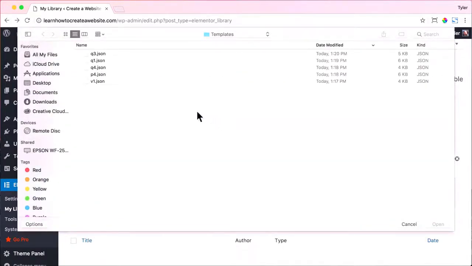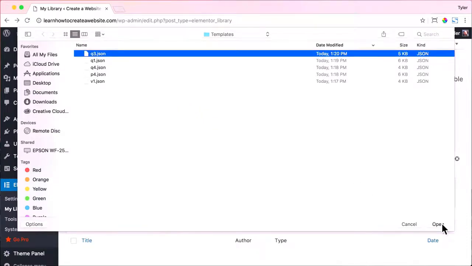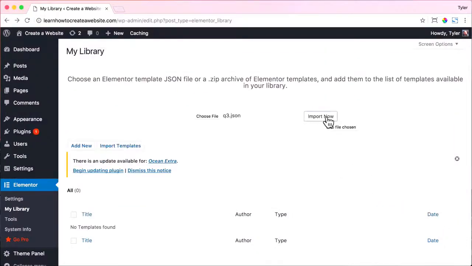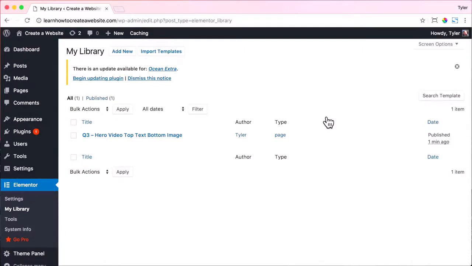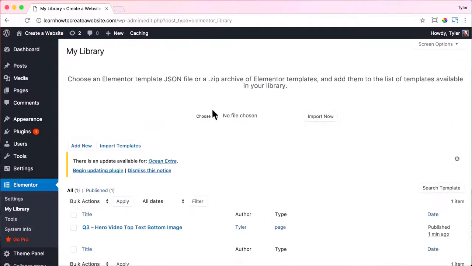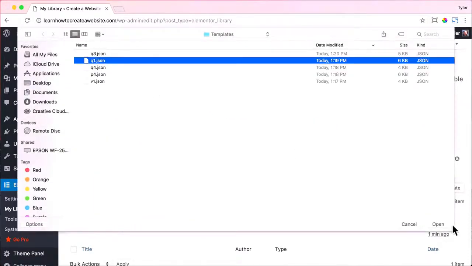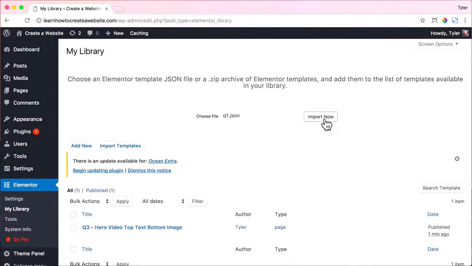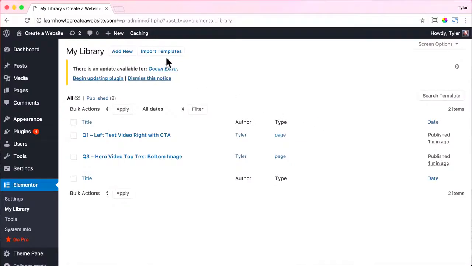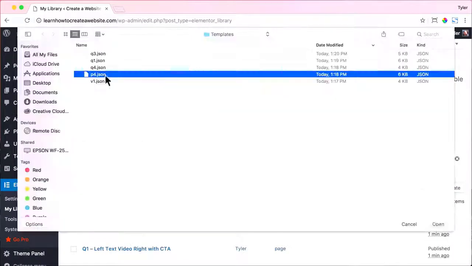Let's press Import Templates and press Choose File, and let's add them all. So we're going to add Q3. We're going to open. We're going to import now, and it will import. Then we're going to press Import Templates again, choose File, Q1, open, then import. And you get the point, just import all of the rest of these. I'm going to speed this up a little bit because it is repetitive.